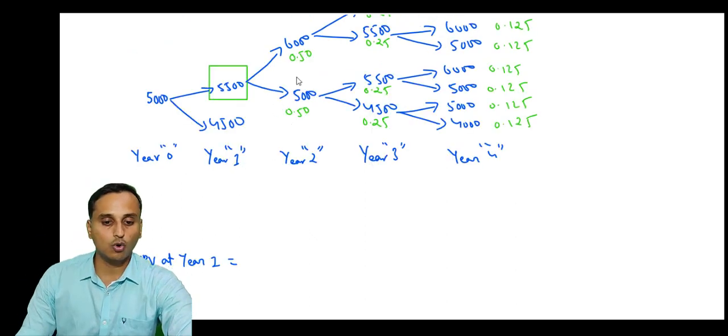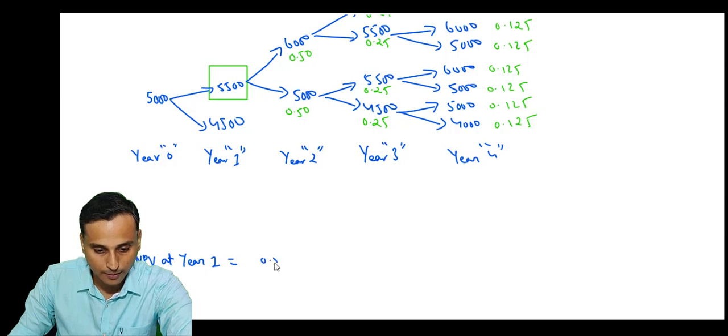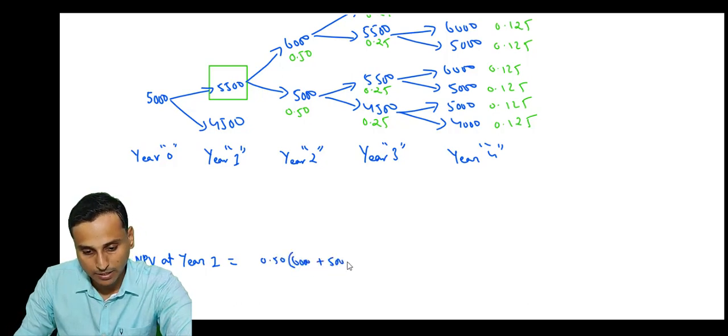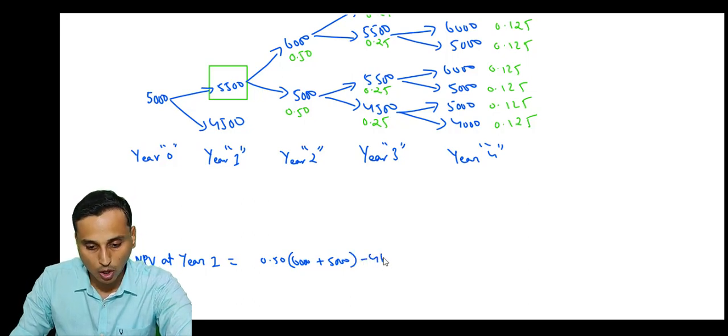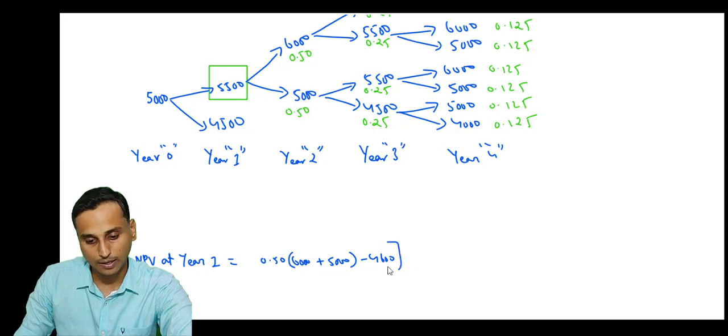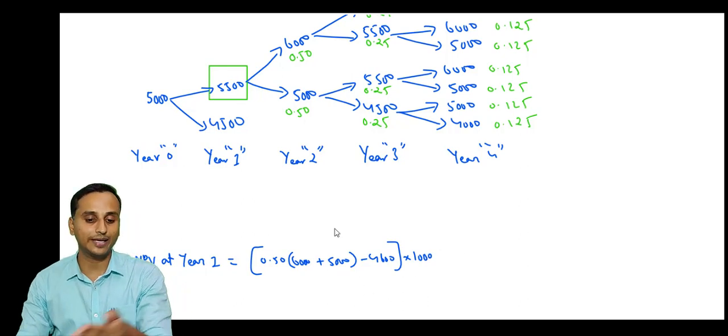Okay, so let's start. So in year 2, what are the cash flows? 6,000 or 5,000? So what will be the expected price? The expected price will be probability into 6,000 plus 5,000. This will be the expected price. Okay, expected price minus the cost of 1 ounce, that is 4,600. This whole thing into number of ounces, 1,000. Now this is nothing but our cash flows.